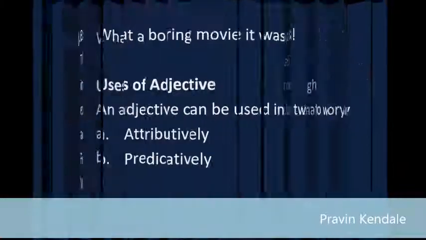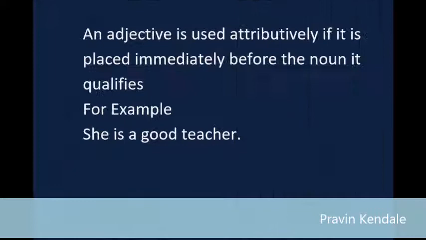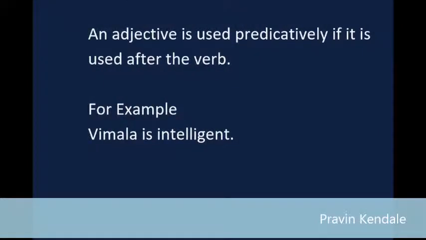Uses of adjective. An adjective can be used in 2 ways: A. Attributively. B. Predicatively. An adjective is used attributively if it is placed immediately before the noun it qualifies. For example, she is a good teacher. An adjective is used predicatively if it is used after the verb. For example, Vimala is intelligent.